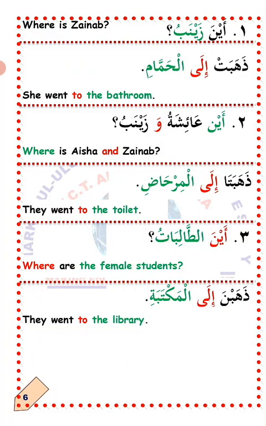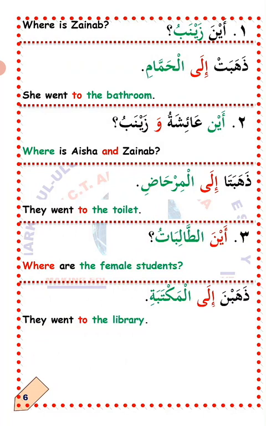Ithnan, number 2. Aina Aisha wa Zainab? Where is Aisha and Zainab? So the answer: Dhahabata ila al-mirhad. They went to the toilet. Dhahabata, not dhahaba. Dhahaba is mudhakkar, masculine, but dhahabata is mu'annath, feminine.